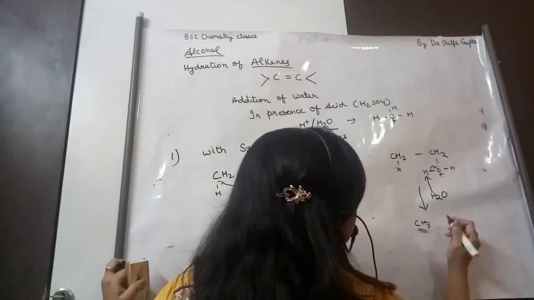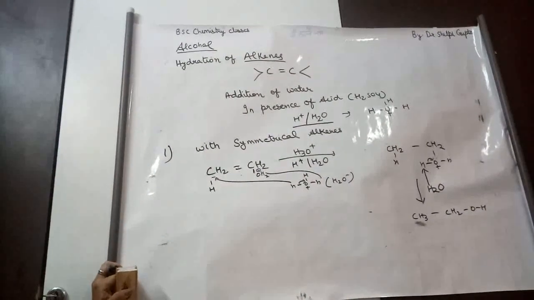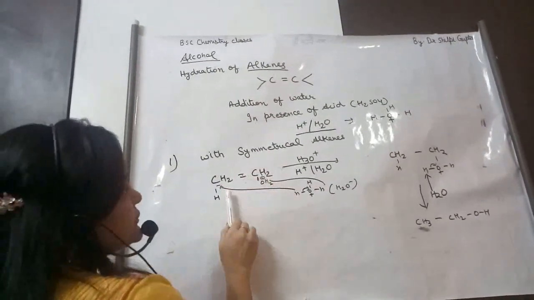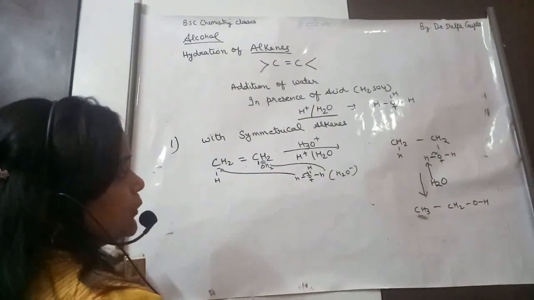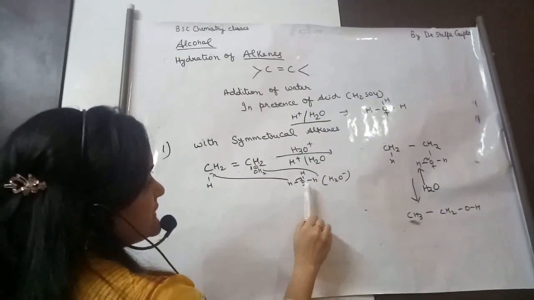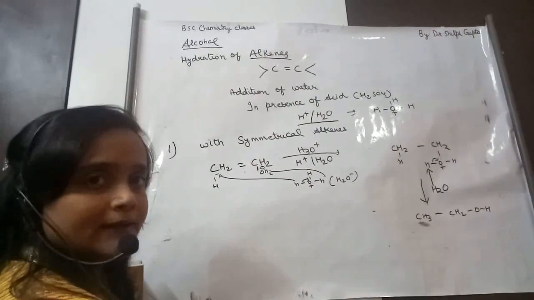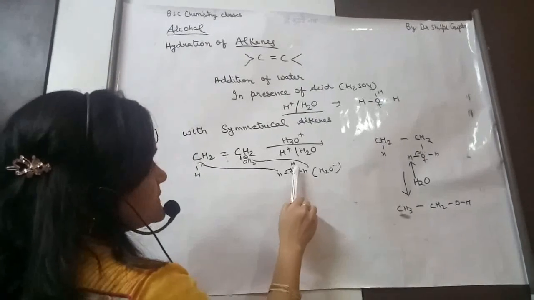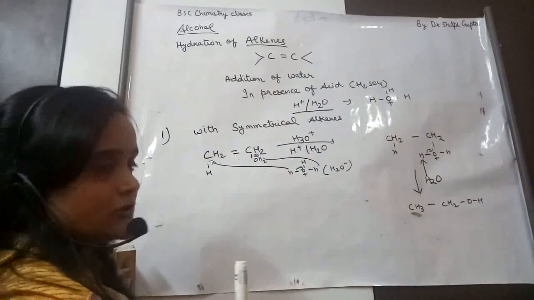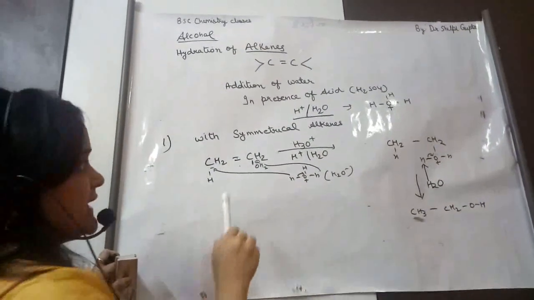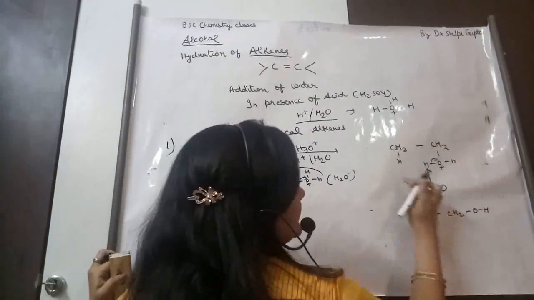So what forms is CH3CH2OH. How is this reaction carried out? I'll explain it again. This is a symmetrical alkene, CH2=CH2, with both groups the same. When the hydronium ion reacts with it, the H breaks off and attacks the carbon atom which has the negative charge, and the oxygen takes the lone pair of electrons. When oxygen takes the lone pair, it gets a negative charge and attacks the CH2 which has the positive charge. What is formed is this intermediate compound.